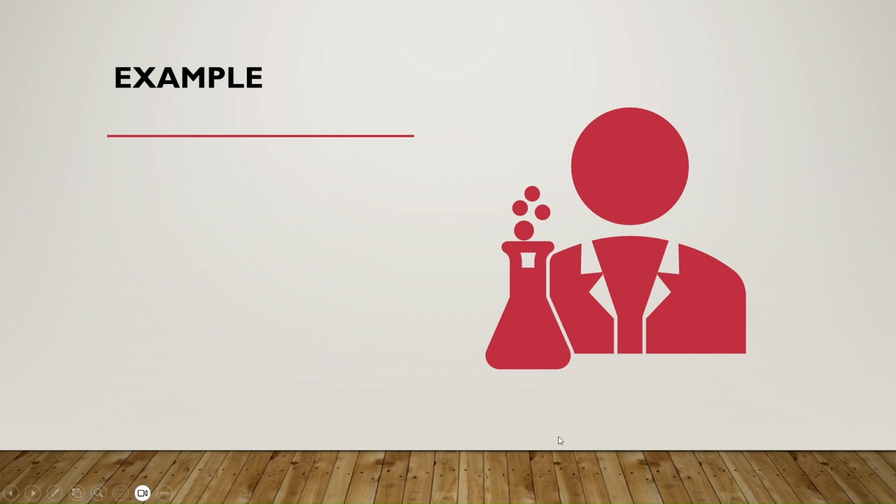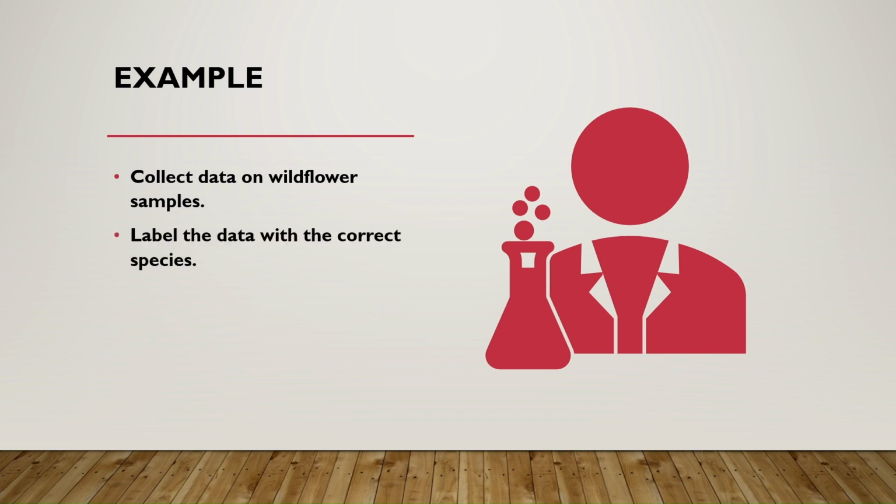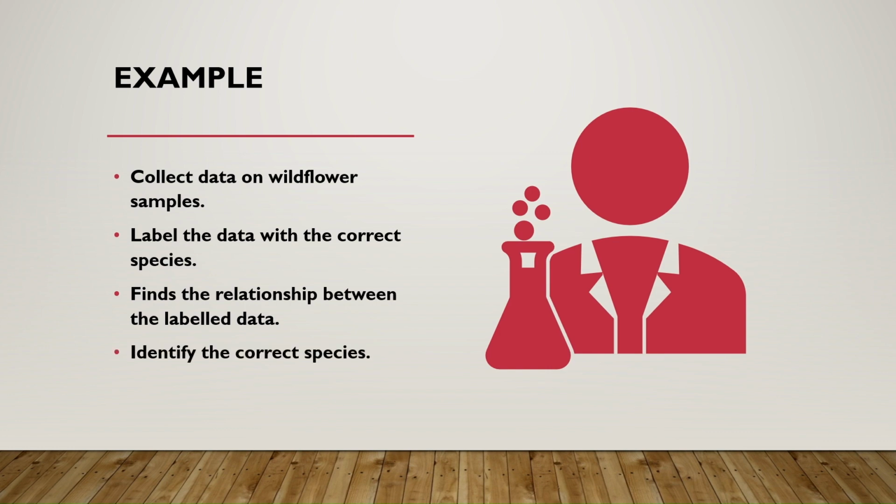Now, let us see an example for this. The scientist collects data on wildflower samples and labels the data with the correct species. Then they find the relationship between the labeled data using algorithms and encapsulate it in the model. With the gained knowledge, it is easy to identify the correct species.